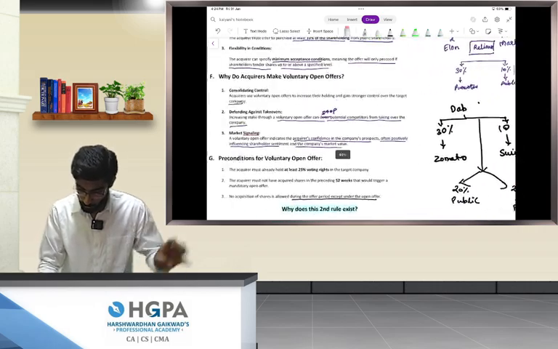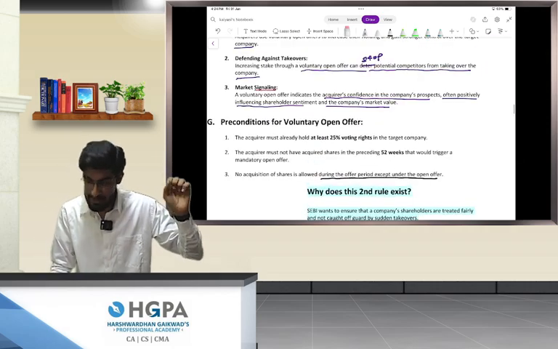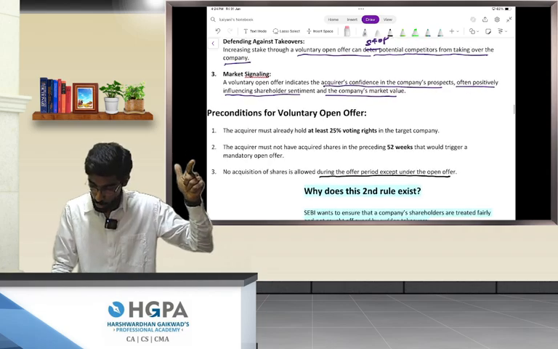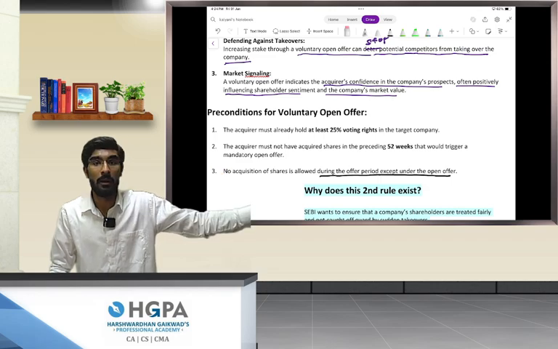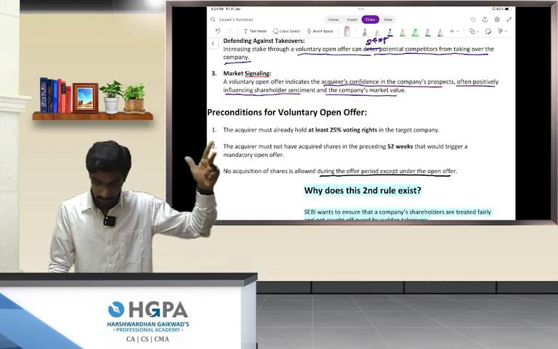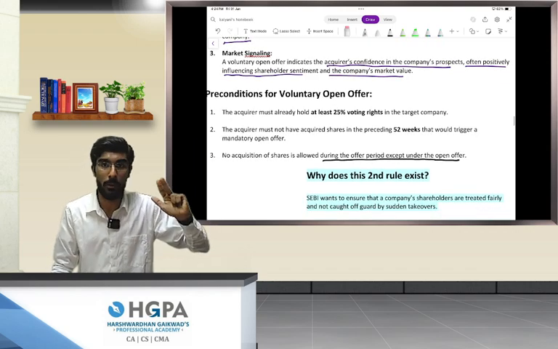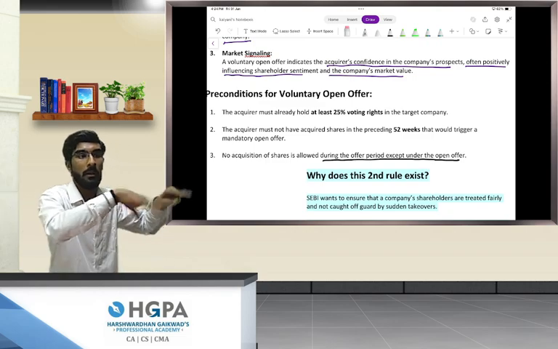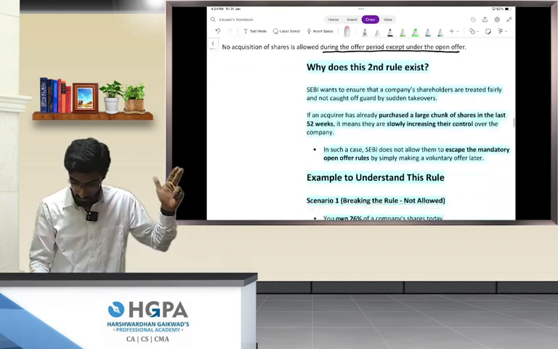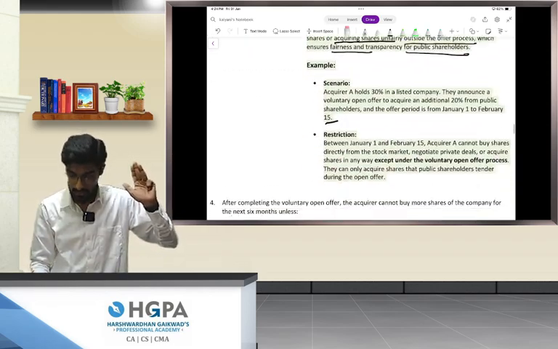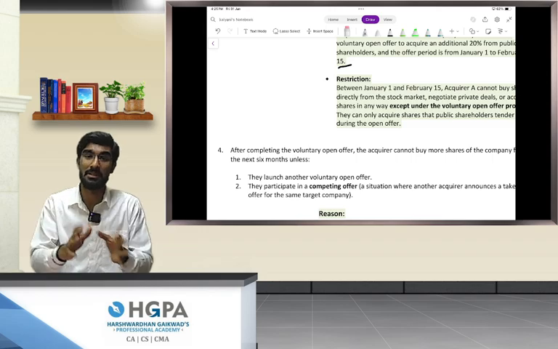So till now, we have learned 4 rules, people, or the preconditions of a voluntary open offer. Number 1 is at least 25%. Number 2 is that in the last 52 weeks he should not have acquired any shares that would have required him to make a mandatory open offer. Number 3 is no acquisition is allowed during the offer period except under the open offer. He cannot make private deals or private arrangements or purchase shares on the market. Not allowed. Number 4 is the 6 months rule. After completing the voluntary open offer, the acquirer cannot acquire more shares until 6 months are over.